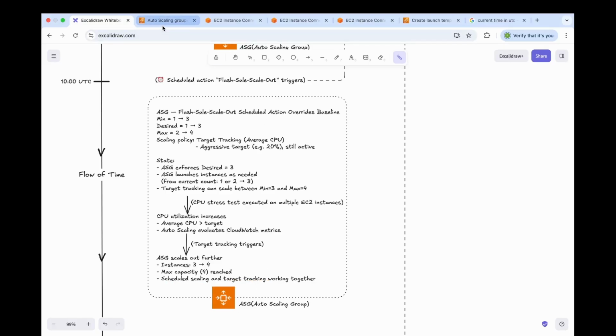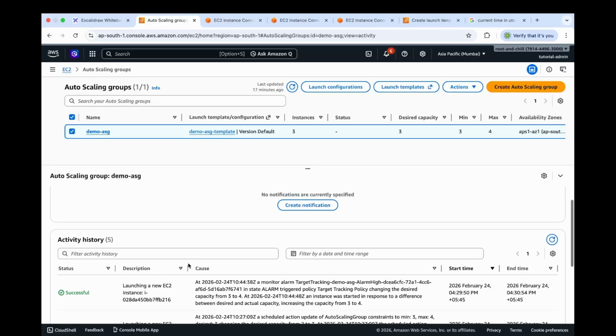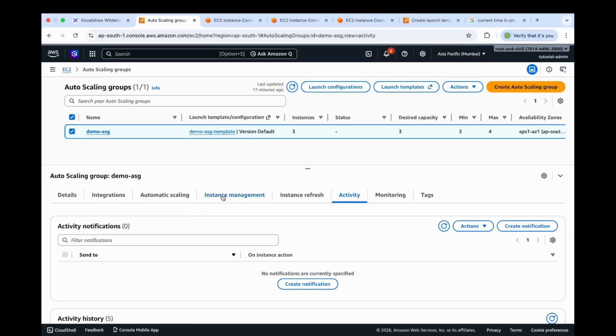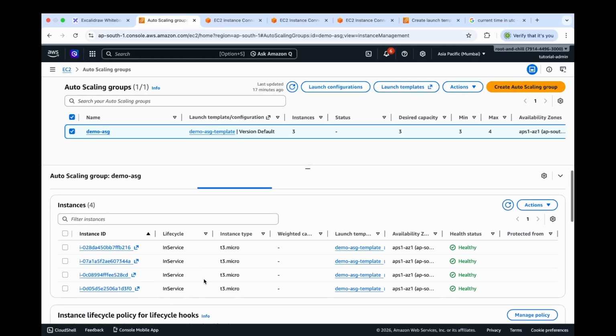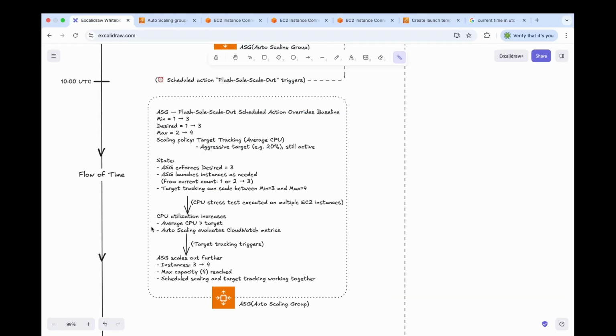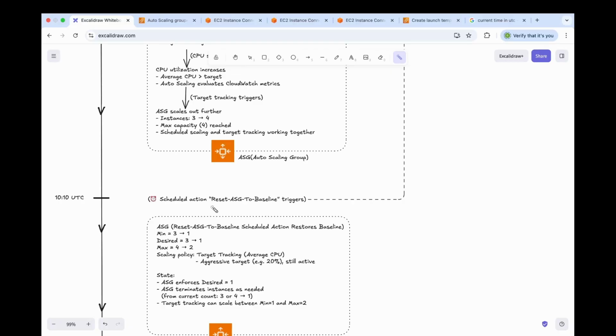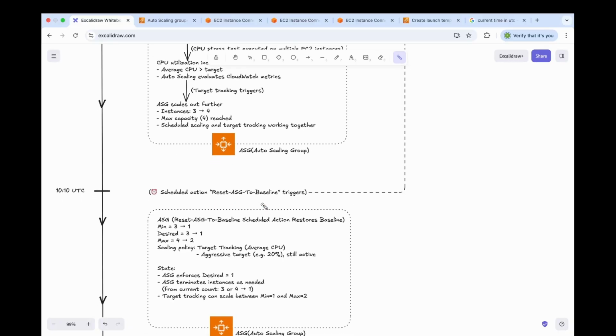So let's verify this by going to the instance management. Under instance management, right now we can see we have 4 EC2 instances. Moving back to our diagram, now let's simulate our last scheduled action called reset ASG to baseline.